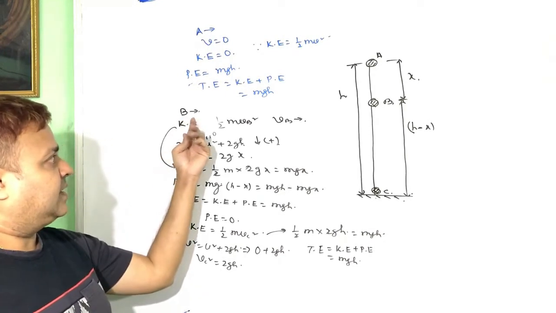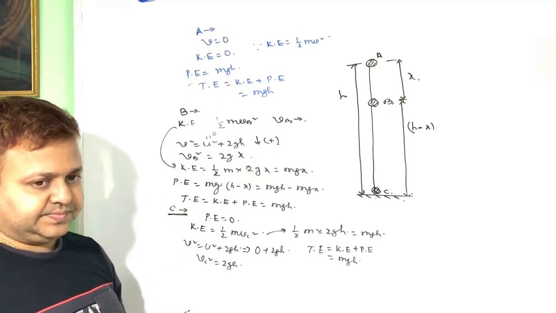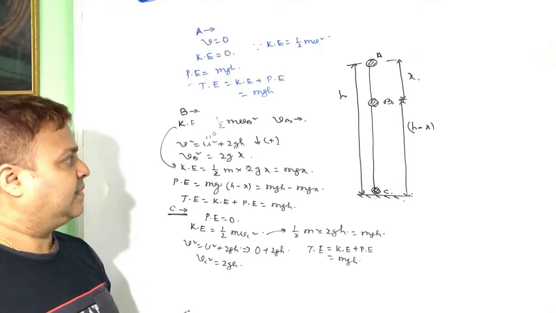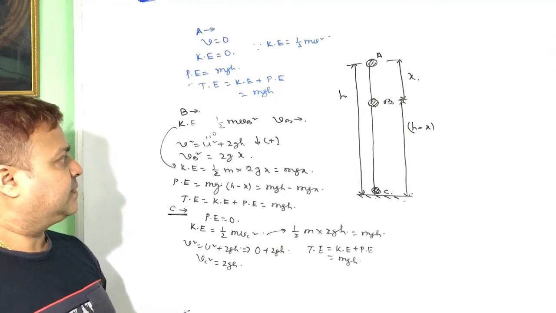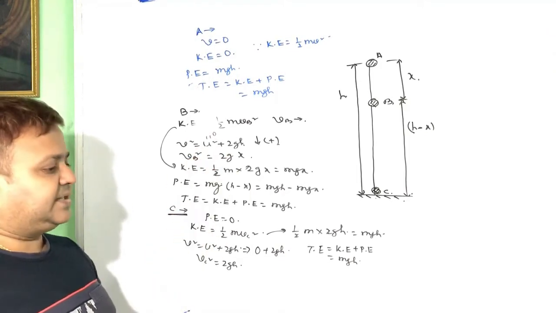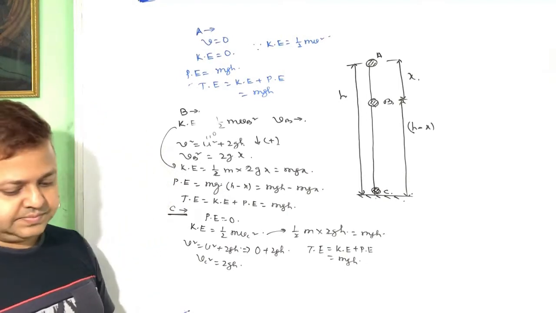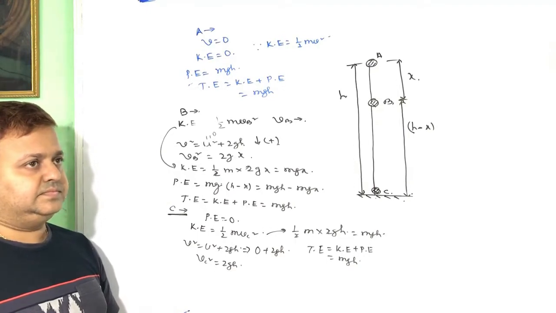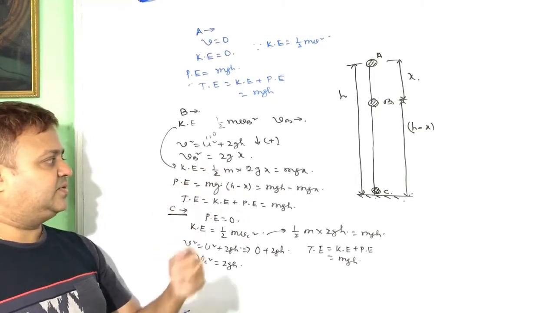At point B, let the velocity at point B be v. Then v square equals u square plus 2gh, with u equal to 0. So v square equals 2gx.